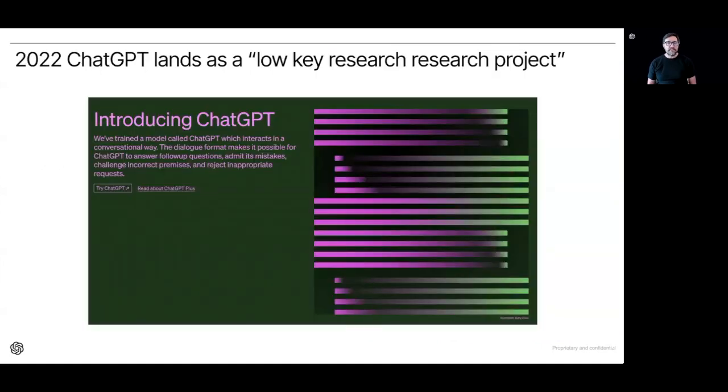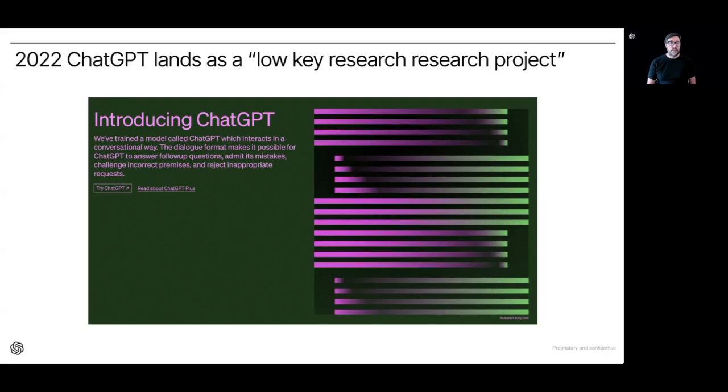Speaking of OpenAI history, in November of 2022, OpenAI quietly launched ChatGPT as a low-key research project. The primary goal of the launch was to gather feedback on how well the model handled conversational interactions and to improve its ability to understand and generate human-like responses. But as it turned out, this launch marked a significant milestone in making advanced AI accessible to everyone.